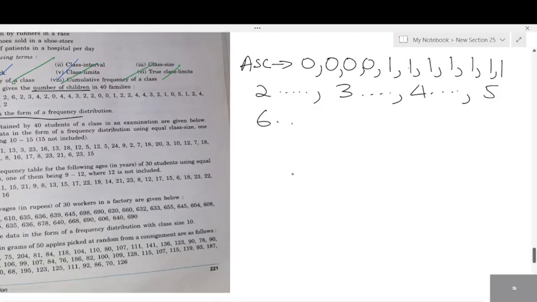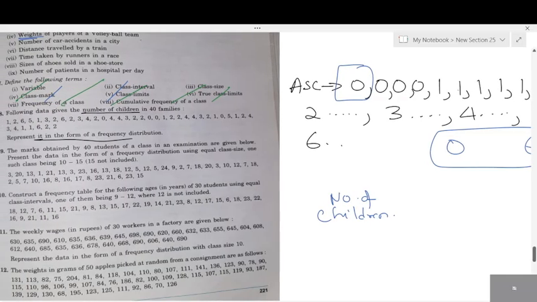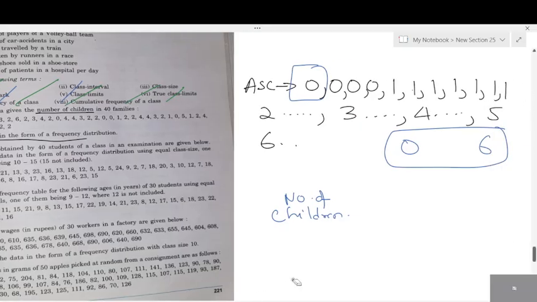How many different numbers are there? Are there more numbers or less? Less. The minimum number is 0, the maximum is 6. Yes, there are only a few numbers. So you don't need to group anything. You can write directly. So you have to write number of children in the first column. Number of children in 40 families.